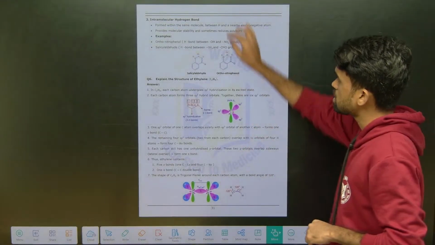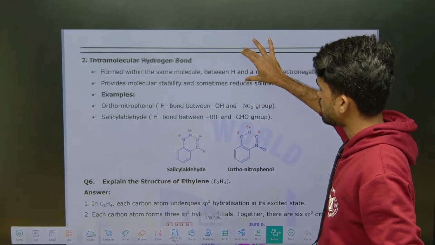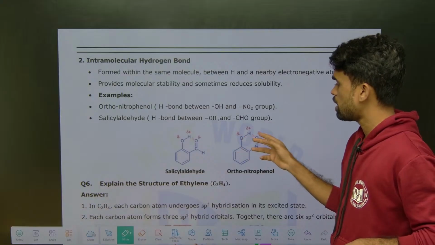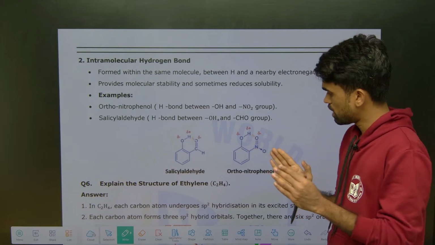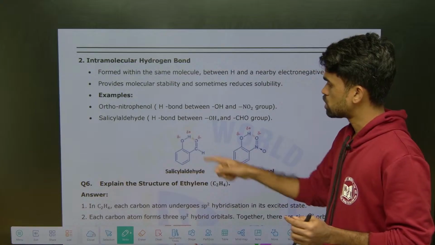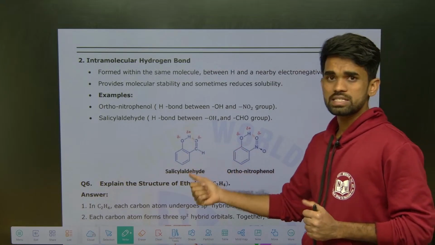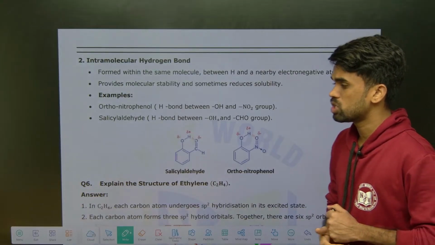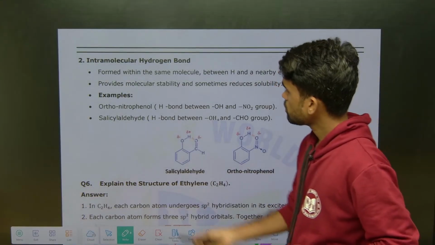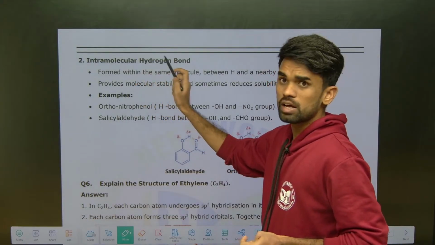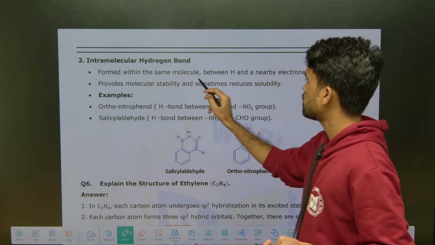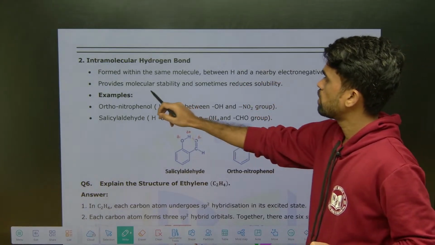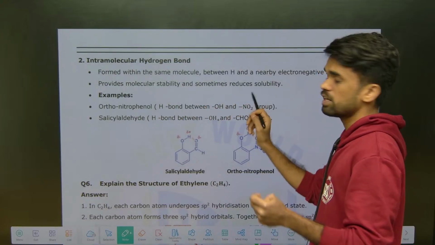And the next one is intramolecular. What is the example of intramolecular? I told you that the molecule should contain both donor and acceptor sites within the molecule. Then we can say that is intramolecular hydrogen bonding. Salicylaldehyde and orthonitrophenol are the best examples you can mention in the exam. This intramolecular hydrogen bonding is formed within the same molecule between the hydrogen atom and a nearby electronegative atom. That provides molecular stability and sometimes reduces solubility.